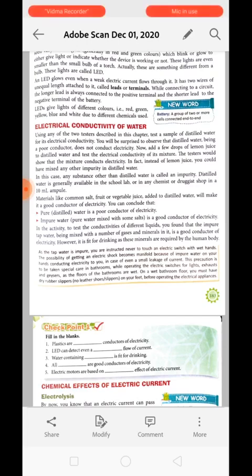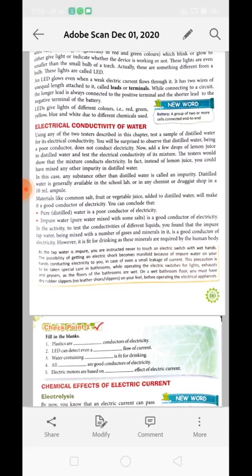In this case, any substance other than distilled water is called an impurity. Distilled water is generally available in the school lab or in chemist and drug shops. Materials like common salt, fruit juice, or vegetable juice added to distilled water make it a good conductor of electricity. So we can conclude that tap water is a good conductor of electricity, whereas pure water, meaning distilled water, is a poor conductor of electricity.